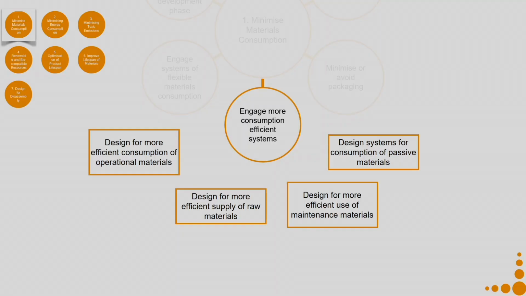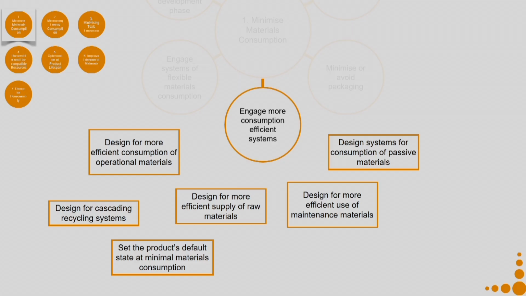Say for example, from our fresh example, the filter is a particular product which needs to be continuously changed, that is a maintenance material, and we can see how we can bring in more efficiency there. Design systems for consumption of passive materials, so, materials which do not have much impact on the environment. Then design for cascading recycling systems, so that I can recycle them. Set the product's default state at minimal materials consumption.